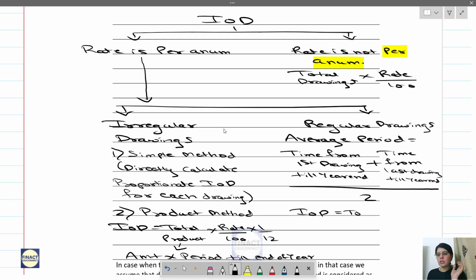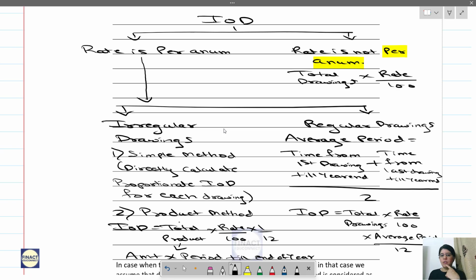Interest on drawings will be nothing but total drawings into rate by 100. Same formula we have used till now, even in regular drawings. So here, what is the advantage? Since it's regular drawings, we will use average period by 12.